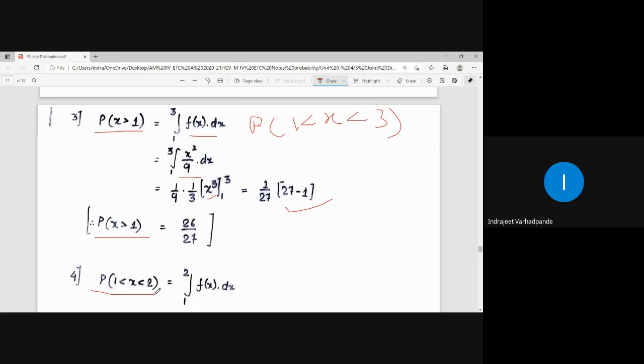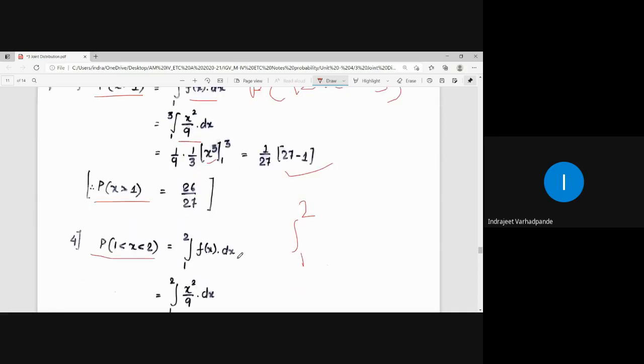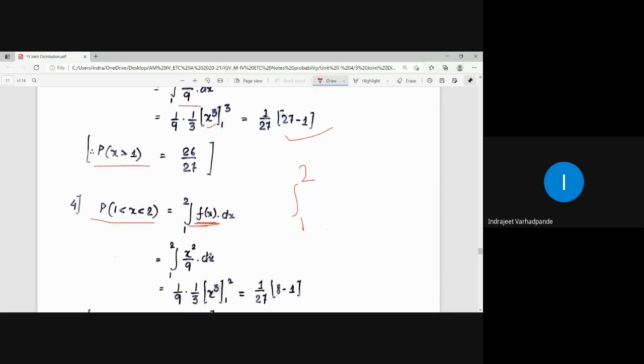Probability for the range 1 less than x less than 2. How will it be done? Integral from 1 to 2, between the limits, for the given function f of x. The given function is between the range 0 to 3. 1 and 2 are between 0 and 3. So therefore obviously we will be integrating the same function x square by 9 between the range 1 to 2.